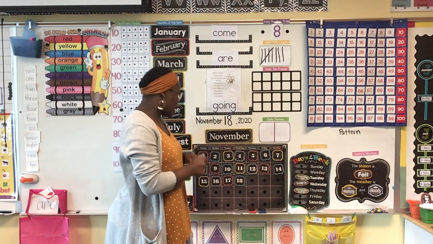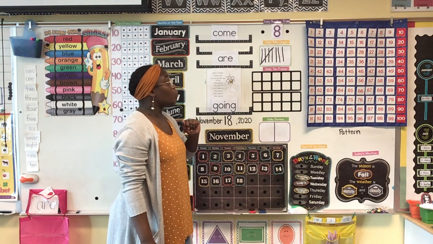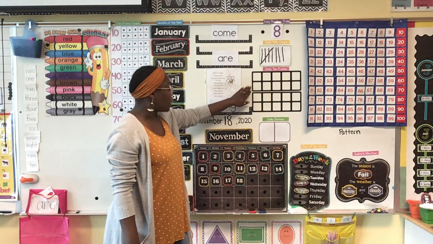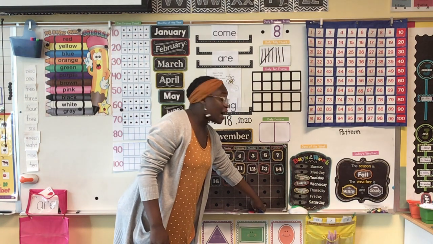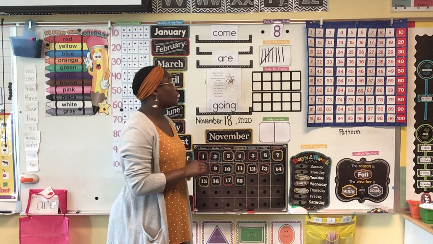Now we're going to go ahead and we are going to make a 10 frame. We are going to represent the number 8 in our 10 frame, okay? So, as I am putting the circles down, I want you to be counting with me, okay?